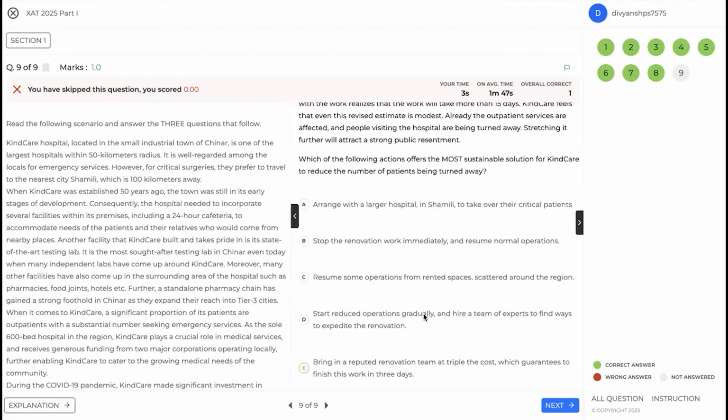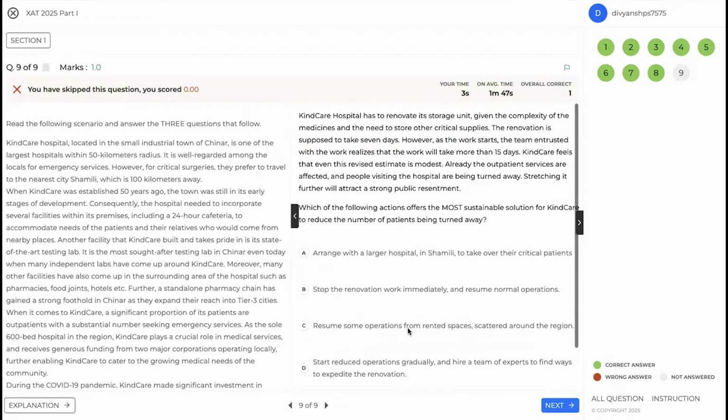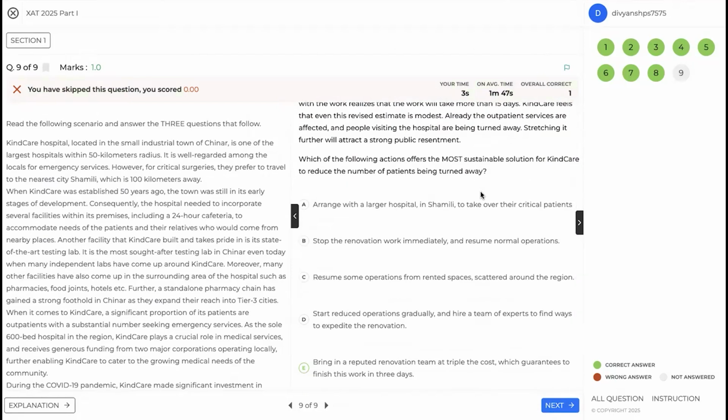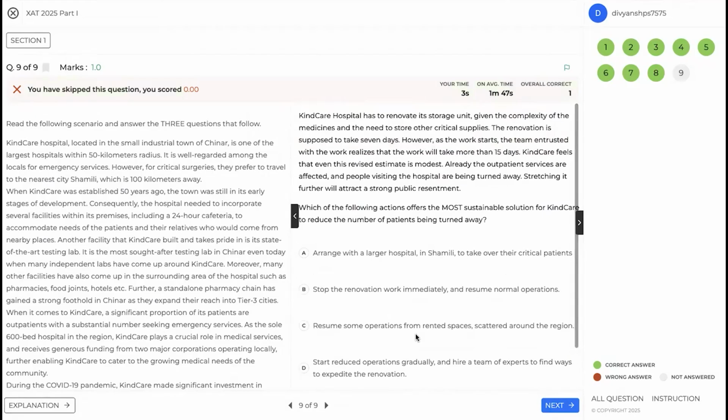Start reduced operations gradually and hire a team of experts to find ways to expedite the renovations. Again, it is already mentioned, stretching it further will attract strong public resentment. So we want to immediately solve this. E option, bring in a reputed renovation team at triple the cost, which guarantees to finish this work in 3 days. So this is the answer, and I'm guessing a lot of you would not have picked this because the triple the cost must have been throwing you off.